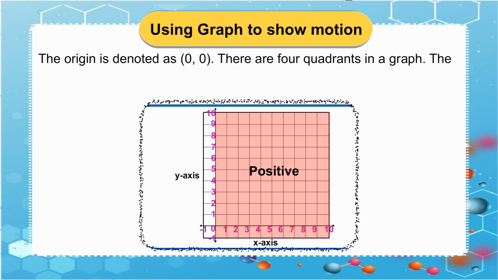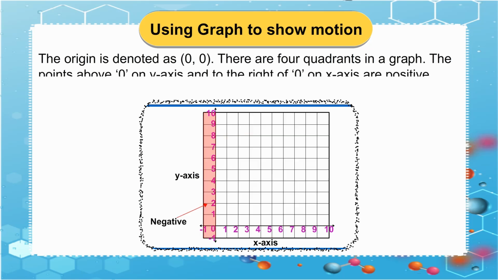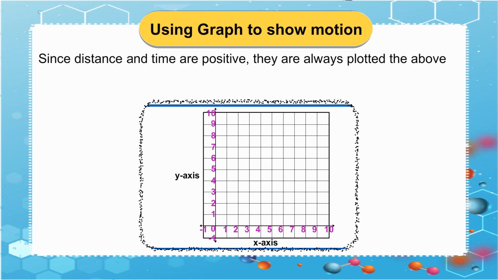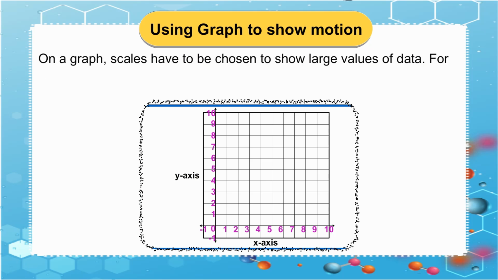There are 4 quadrants in a graph. The points above 0 on y-axis and to the right of 0 on x-axis are positive. The points below 0 on y-axis and to the left of 0 on x-axis are negative. Since distance and time are positive, they are always plotted above the x-axis and to the right of the y-axis. On a graph, scales have to be chosen to show large values of data.